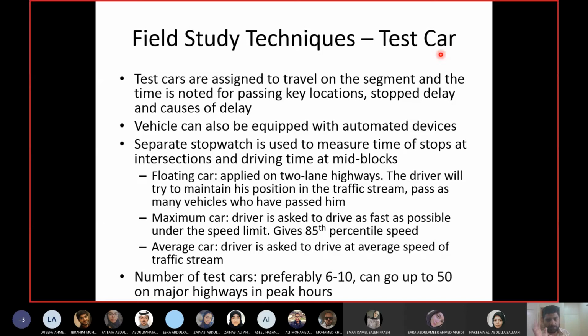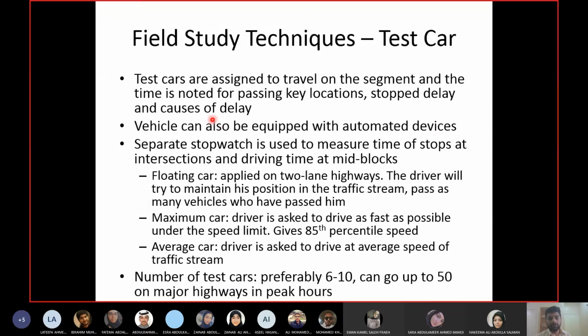The second thing he will record is the stopped delay, for how much time the car was stopped. So he will have a second stopwatch. Whenever the car stops, he will start the second watch, and he will note down the time when the car starts moving again. So the first observation was travel time, which is from the start point to each key location and till the end. The second observation is stop delay: when the car stops, the observer will record for how much time it was stopped.